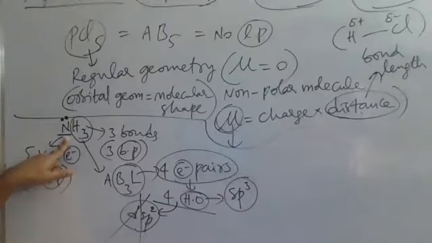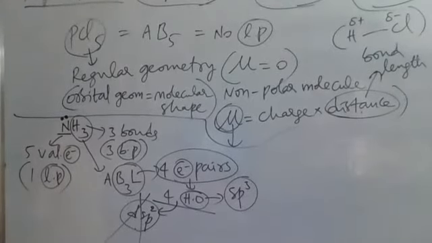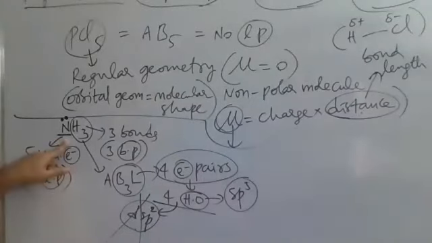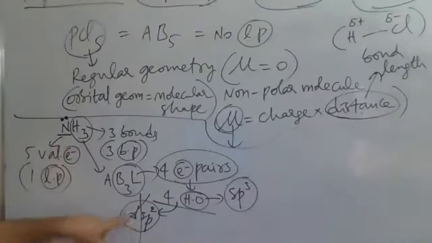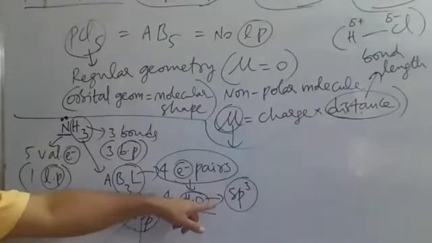Nitrogen belongs to which period? Second period. Second period means the outermost orbit will be the second orbit. What subshells are available in the second orbit? S subshell and P subshell, that's all. So only 2S and 2P will be there. 2D will not be there. That's why d orbitals are not available in the nitrogen atom, so dsp2 cannot be present. So only sp3 is possible.